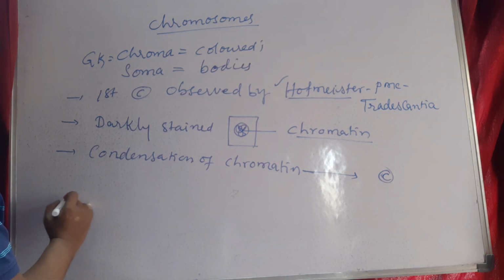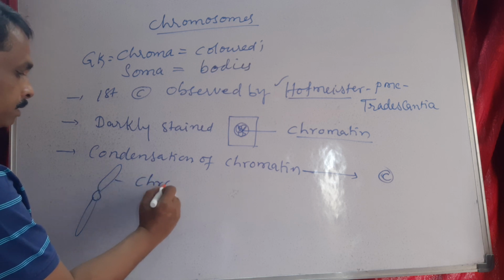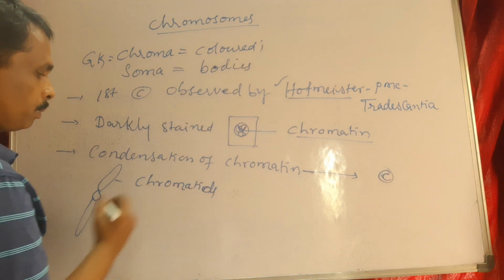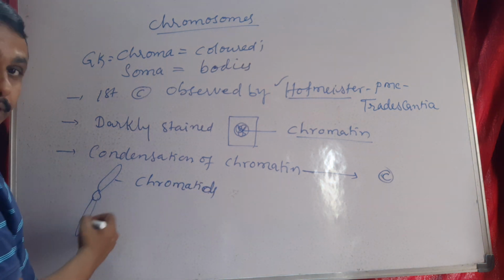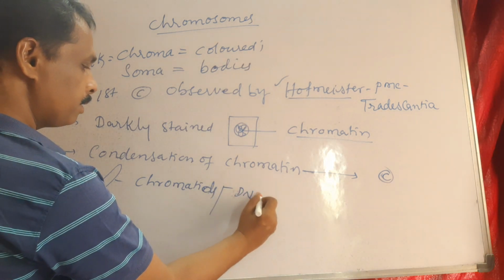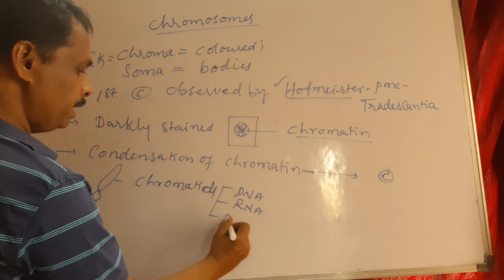This chromosome consists of two chromatids. Each chromatid is composed of DNA, RNA, and proteins.